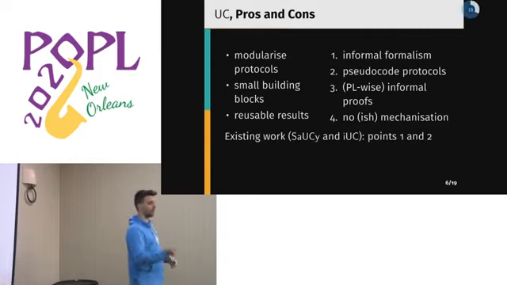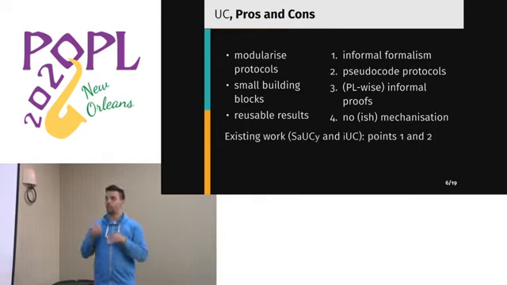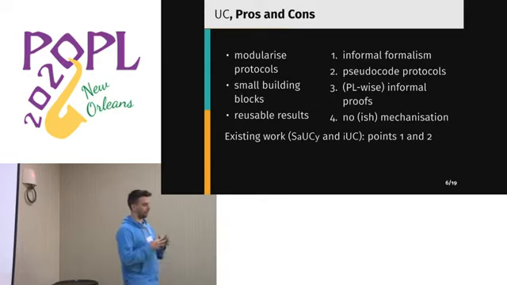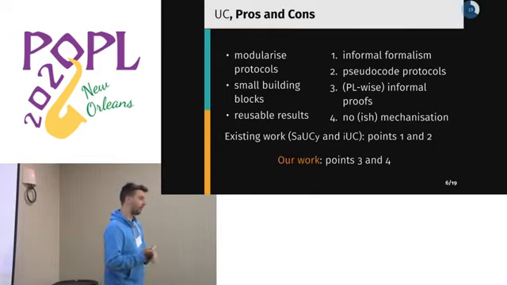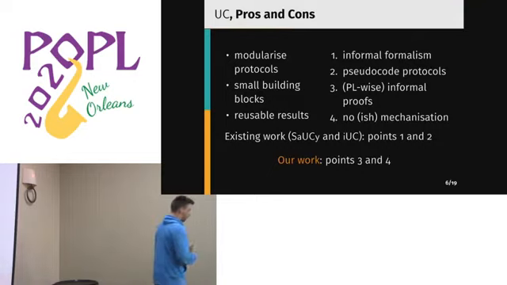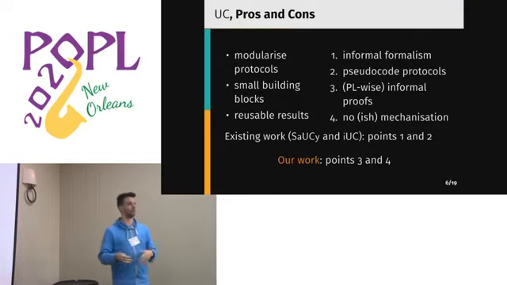Now, there is existing work. I mentioned these alternatives to the UC definition, SOCI and IUC, that do amazing work in addressing some of these issues. Specifically, they define more rigorous, more formal formalizations for protocols and ideal functionalities. They give semantics to these, but at the same time, they don't address points 3 and 4. And this is what we hope that our analogy can help. So we believe that our work can help UC in addressing points 3 and 4.